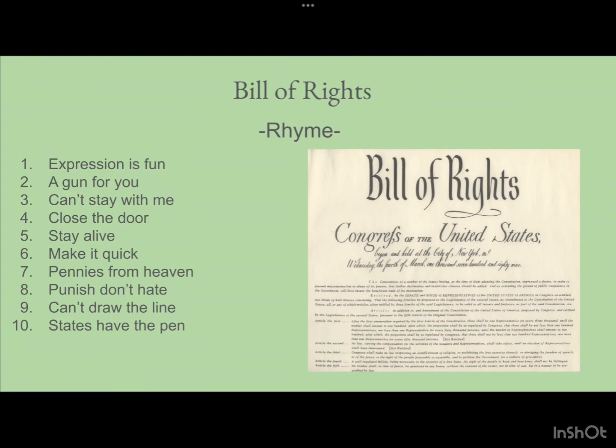So number 1, expression is fun. Number 2, a gun for you. Number 3, can't stay with me. Number 4, close the door. Number 5, stay alive. Number 6, make it quick. Number 7, pennies from heaven. Number 8, punish don't hate. Number 9, can't draw the line. And number 10, states have the pen.